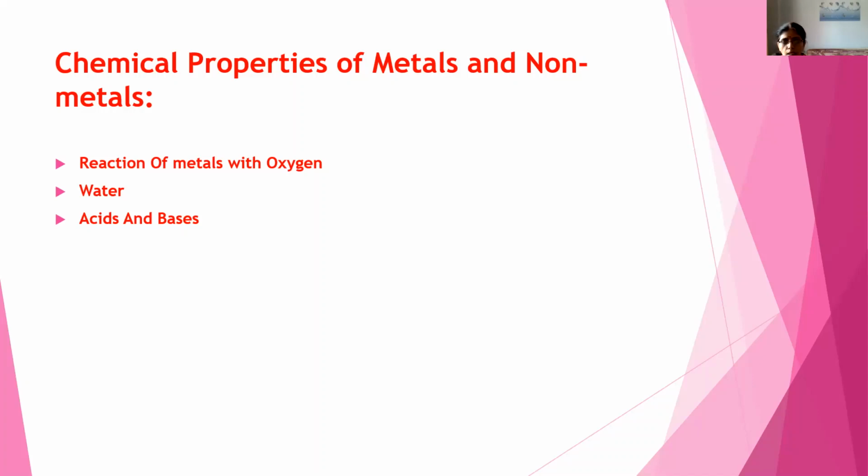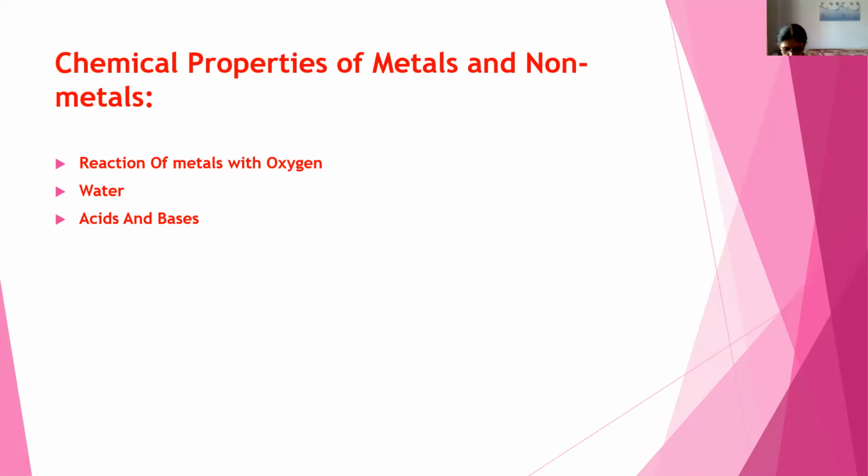And today in this session, we shall be learning about reaction of non-metals with oxygen, water, acids and bases. Before we start our session, let's have a quick recap of the chapter, whatever we have learned in the last session.